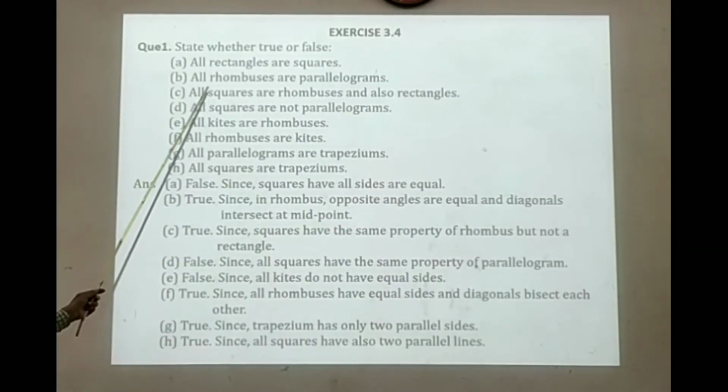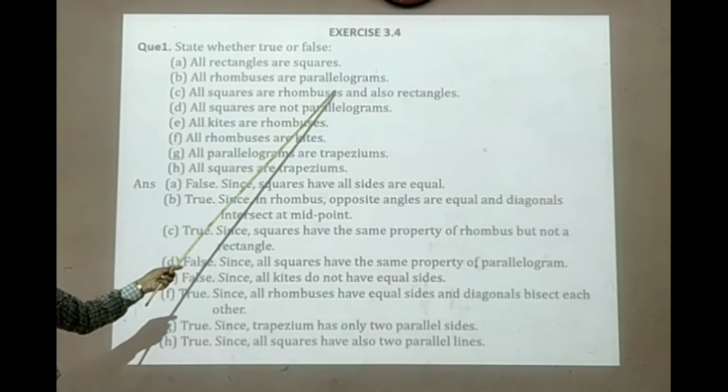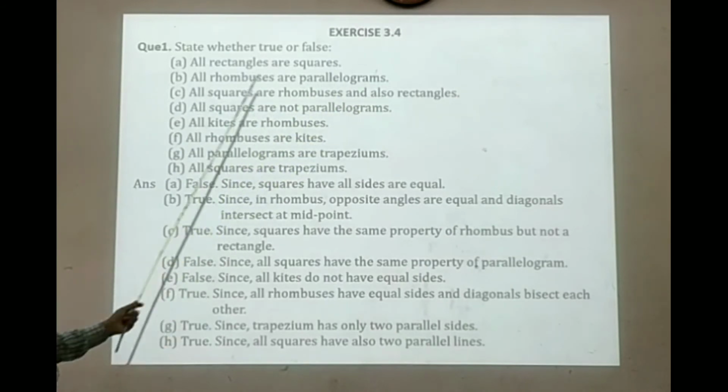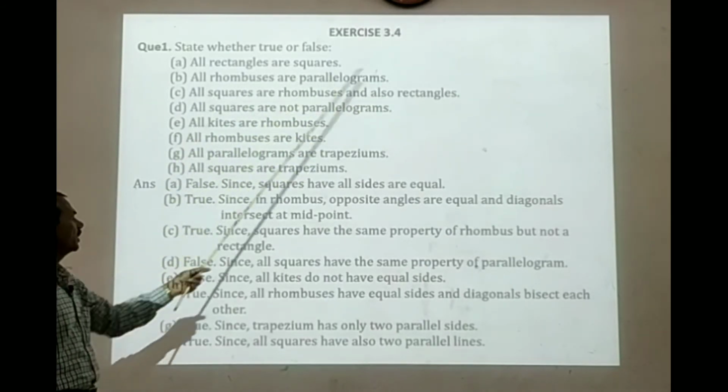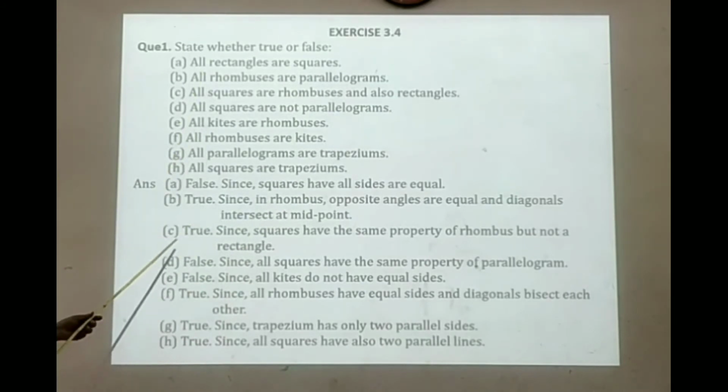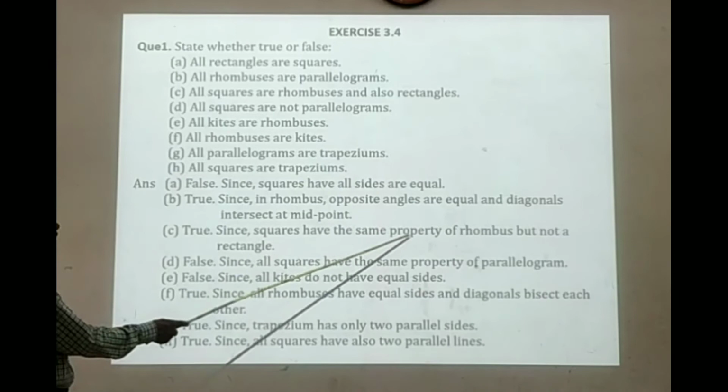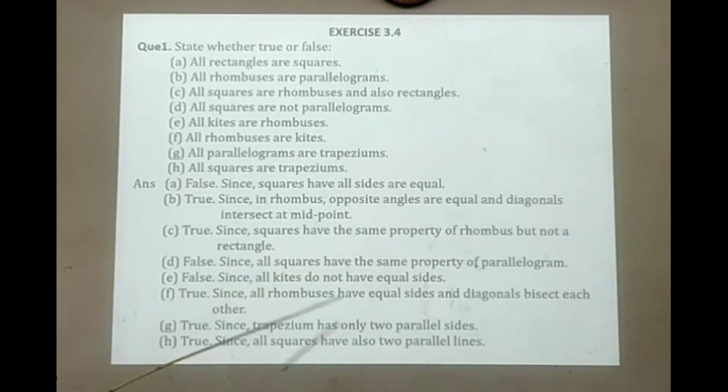Okay. All squares are rhombuses and also rectangles. Means a square is a rhombus and a rectangle. Yes, correct. I already told that the square is a figure which has all the properties of all types of quadrilaterals. Hence, this statement is also true since squares have the same property of a rhombus and a rectangle.